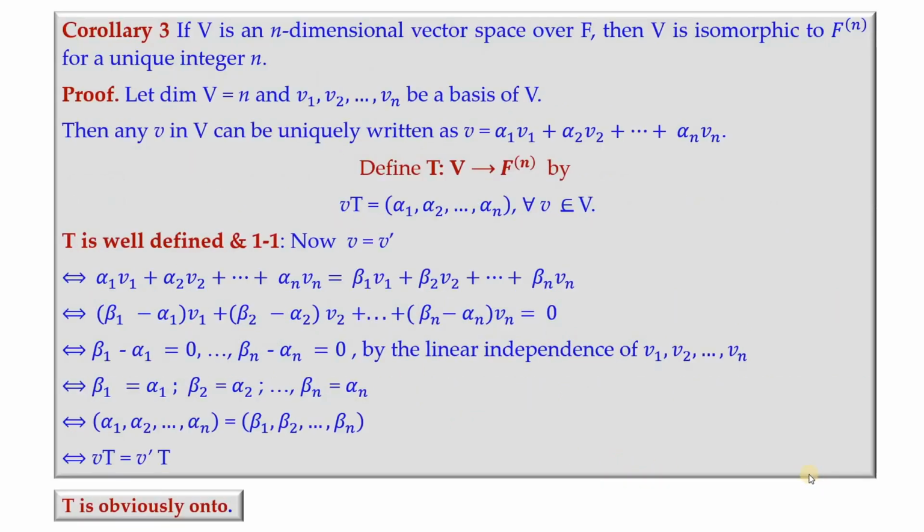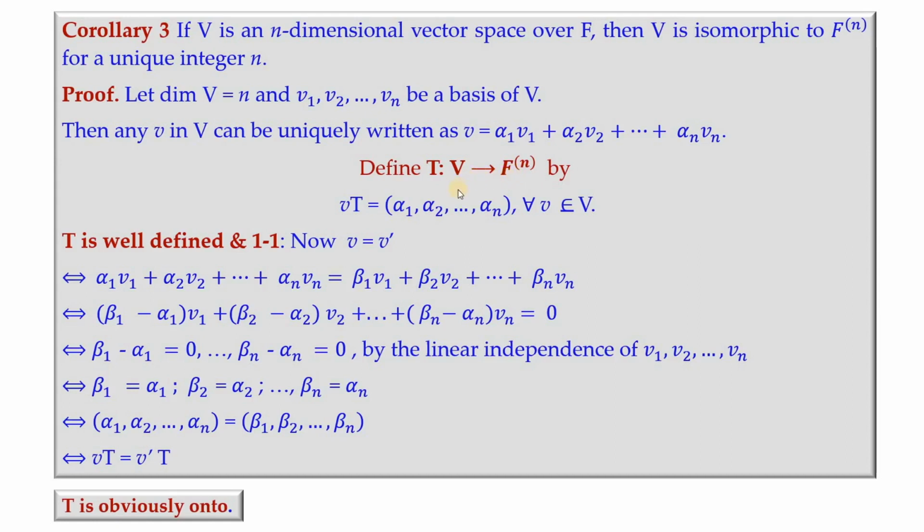Now corollary 3. This corollary is an important one, for the reason that whatever V you consider whose dimension is n will be isomorphic to F^n, the collection of all ordered n-tuples.